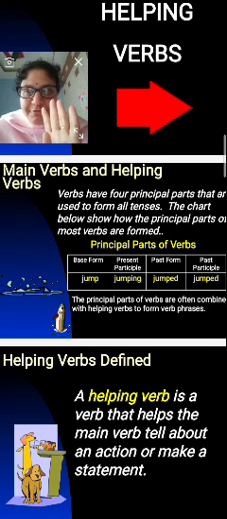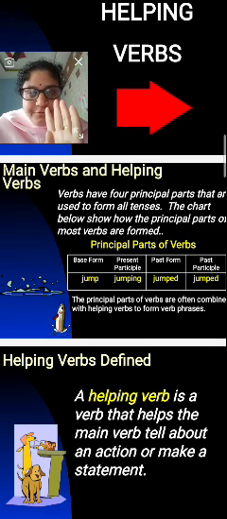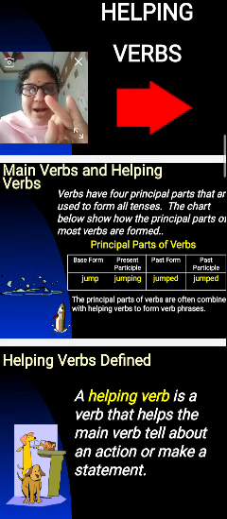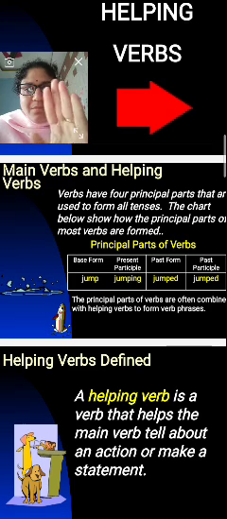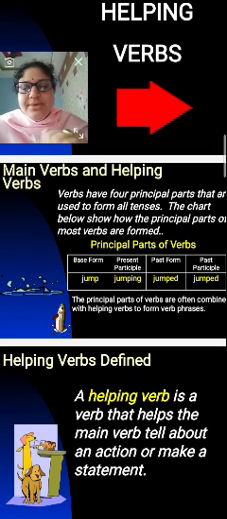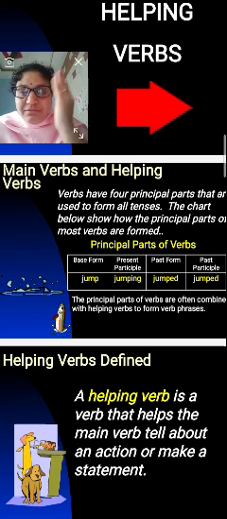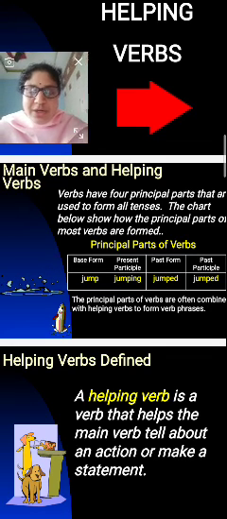Four types of verbs are used, right? Base form, present participle, past form, past participle. I have given just one example for getting an idea.